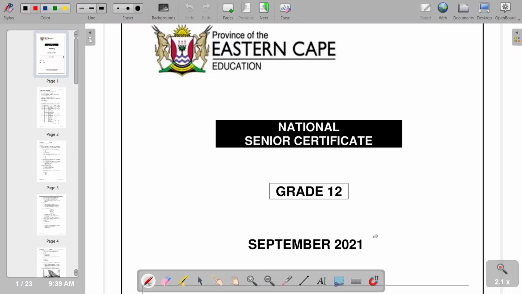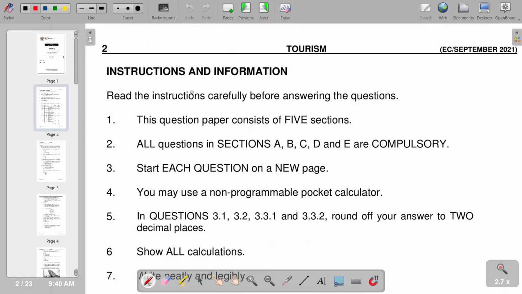Question paper of September 2021. This is a question paper from the province of Eastern Cape. According to our instructions and information, this question paper consists of 5 sections, and all questions in section A, B, C, D, and E are compulsory. So it means we have to answer all the questions that are in the question paper.